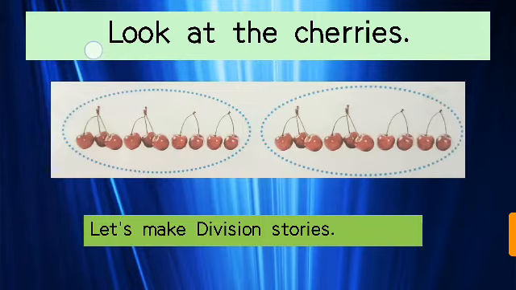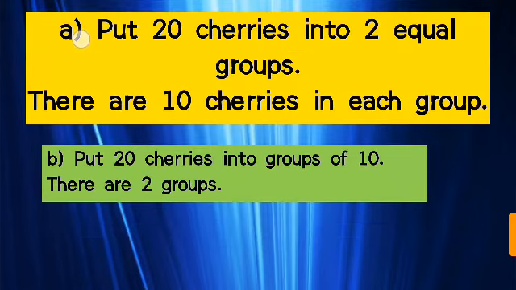So look at the cherries. Let's make one division story. How many cherries are here? 3. Again 3. Then 2. Then 2. 3. 3. 2. 2. What we have to do? Put 20 cherries into 2 equal groups. So what we have to do for this? There are 10 cherries in each group.